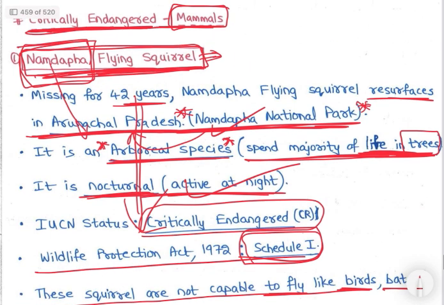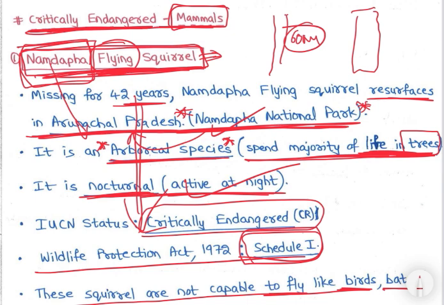अब देखो, ये actually misnomer है. Namdapha flying squirrel is a misnomer because they cannot fly, right? ऐसा पक्षियों की तरह नीचे से ऊपर तक नहीं उड़ सकता है. ये क्या करेंगे? They live in evergreen forests, right? Evergreen forest में we have studied there is 60 meters का बड़े बड़े पेड़ भी है, right? So ये क्या करते हैं? Namdapha flying squirrels एक पेड़ से दूसरे पेड़ में ग्लाइड करेंगे, right? अपने पंखे टाइप वो खोल के they just glide, right? So let's watch a video. You will get clarity with respect to Namdapha flying squirrel, right?